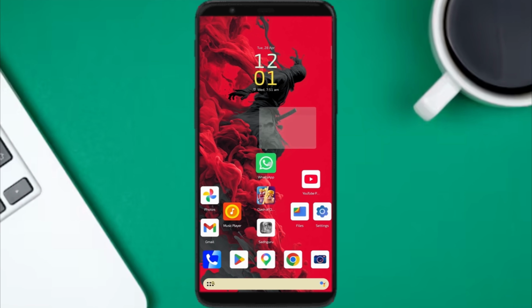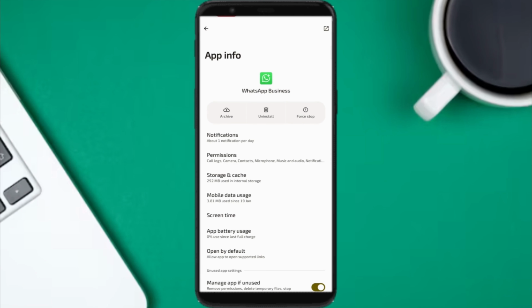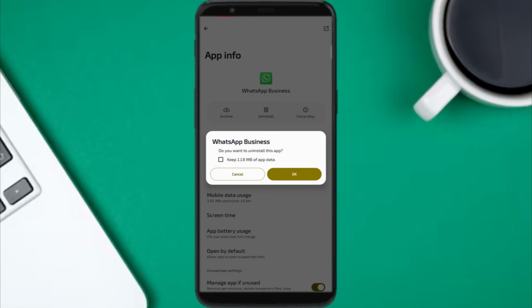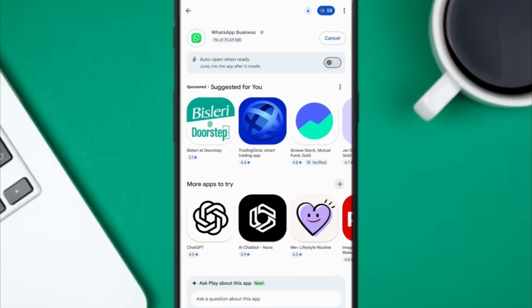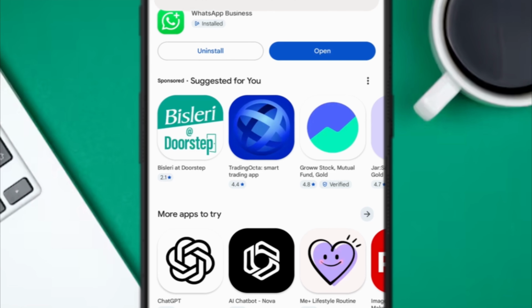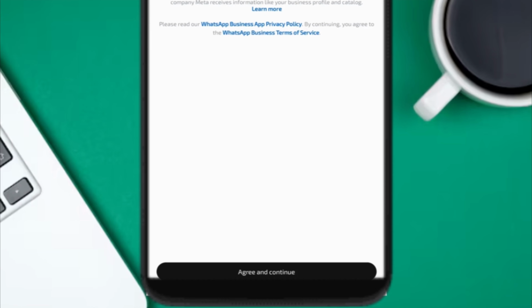Long tap your WhatsApp icon. Now look for the i symbol and tap on it. It'll take you to the app info page. Tap on uninstall. Now at this point, it doesn't matter if you choose to keep the app data because we already copied it. So just tap on OK. Then go to Play Store and install it again. Wait for installation to complete. Now open WhatsApp. Then click on Agree and Continue.